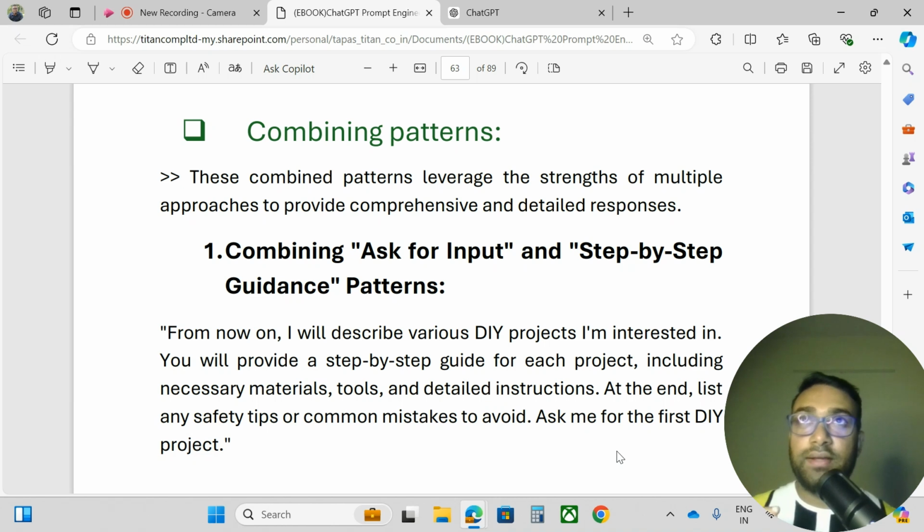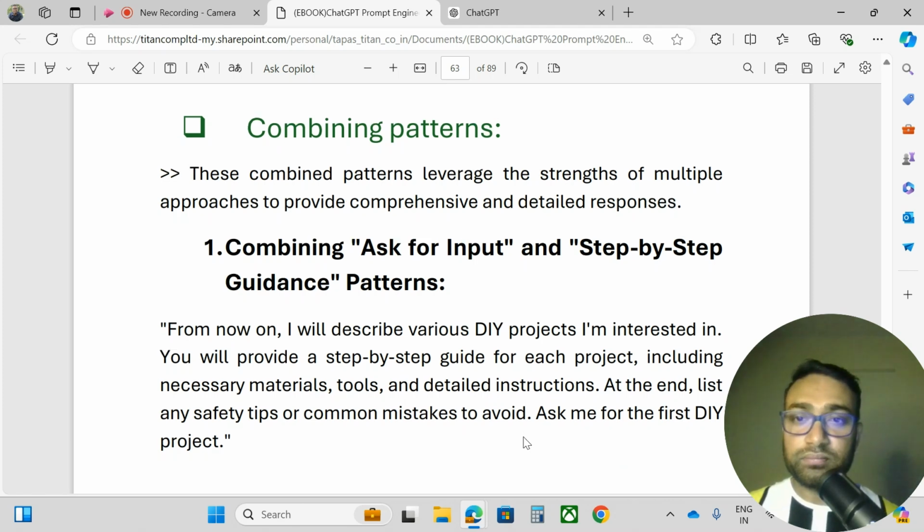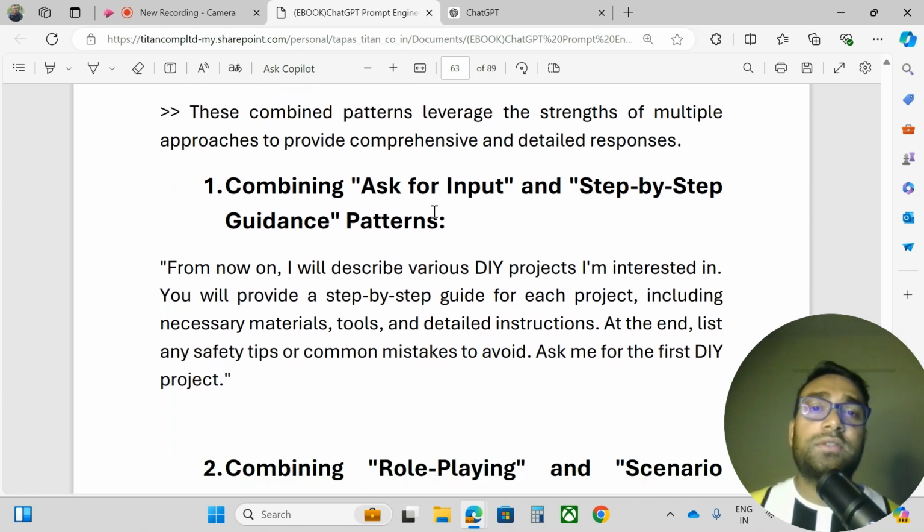The idea behind this is that we will get a more specific and more accurate answer from ChatGPT or any other AI tool. So we will combine two patterns together, it might be three or four patterns together, and we will ask a question to ChatGPT, and it will provide a more generic, more professional answer. So here, suppose we combine the ask for input pattern and the step by step guidance pattern.